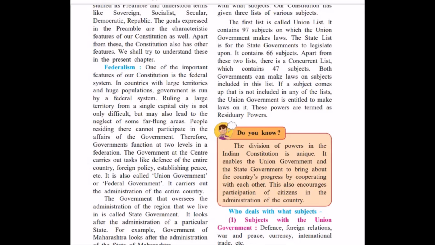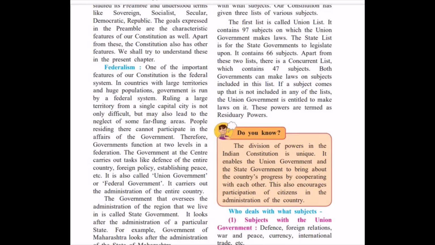Now, my dear students, if you see, our country has got a federal system of government. When I say federal system, there are two types of government.